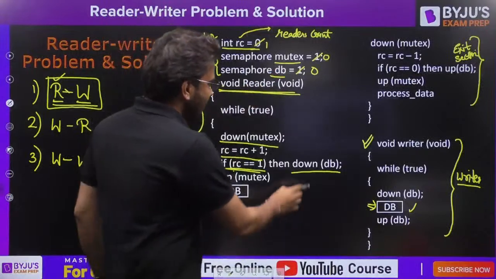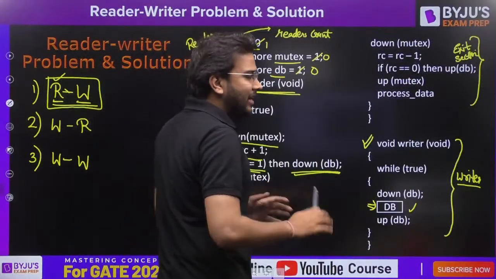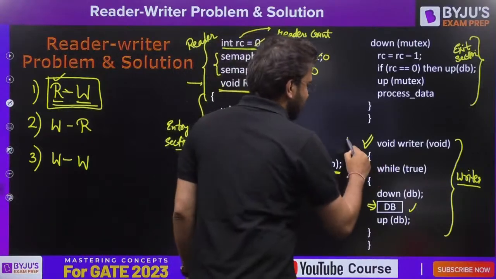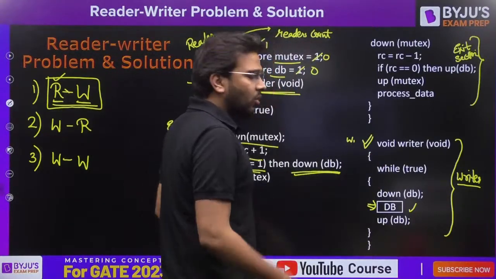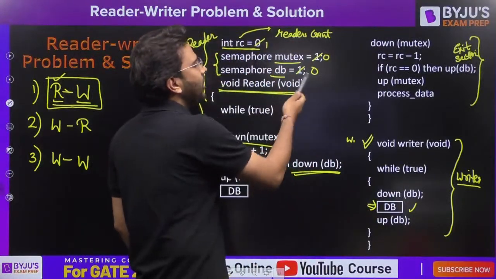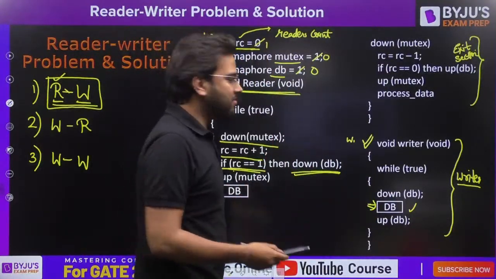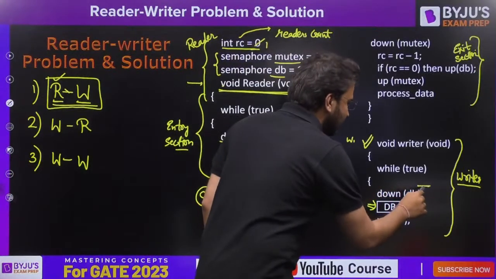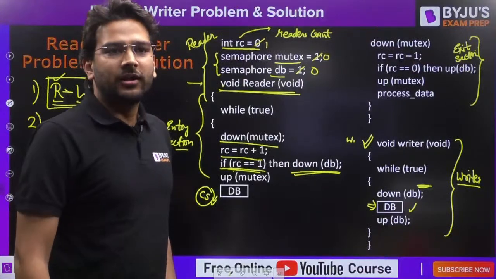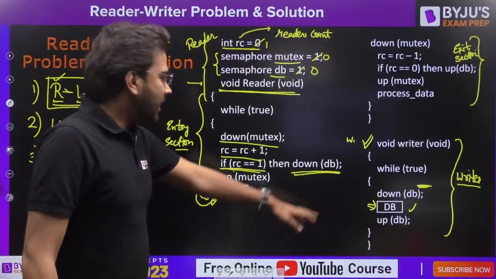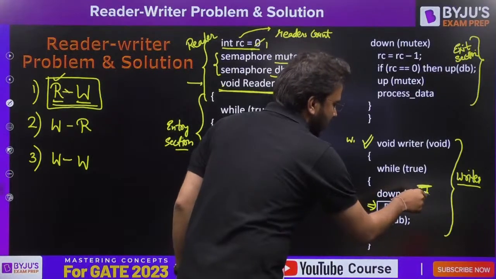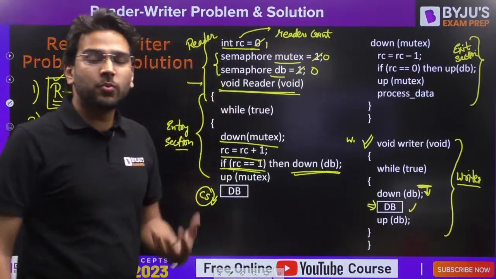So as I perform down of DB, let's say one writer wants to access this code. Let's say writer 1 arrived. What will happen? While true, down of DB. Already the value of DB is 0. It is a binary semaphore. In that case, the writer will get stuck here. It will get blocked here. Is it clear so far? The writer will not be able to proceed further. And that's what we want.